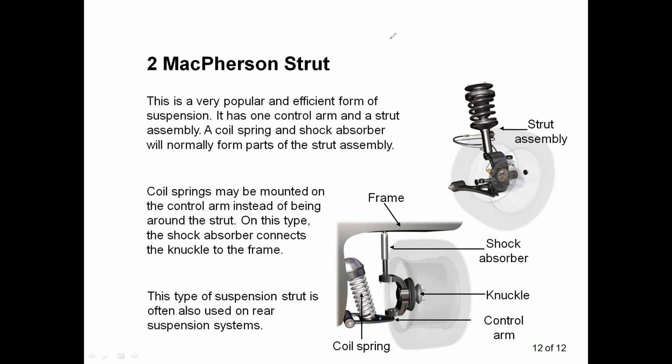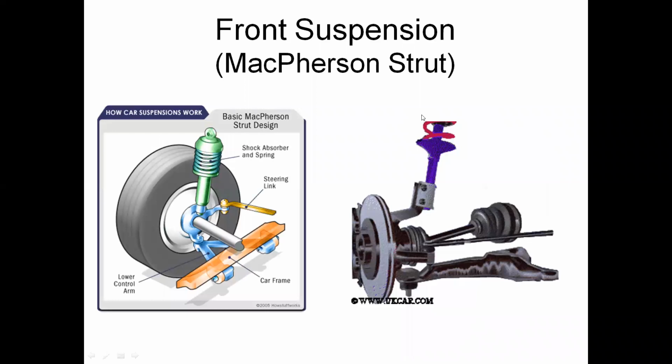You can see the front suspension MacPherson strut type suspension system, if it is used in the front wheels. You can see the basic MacPherson strut design: shock absorber and springs, steering link, car frame, lower control arm. These are the different components of the MacPherson strut type of suspension system.